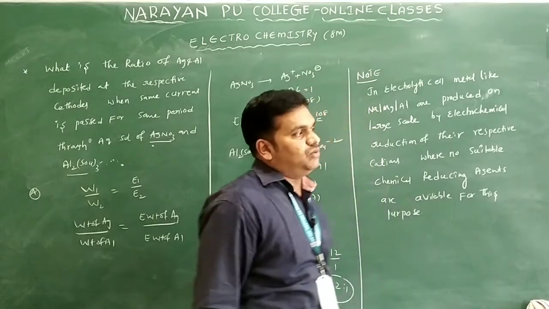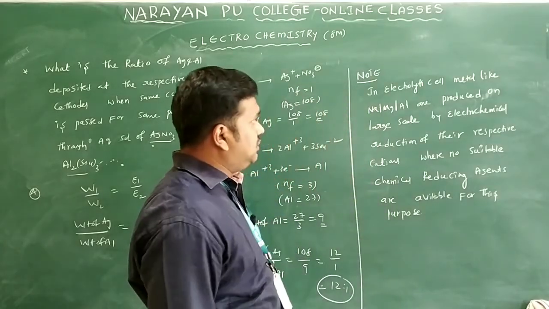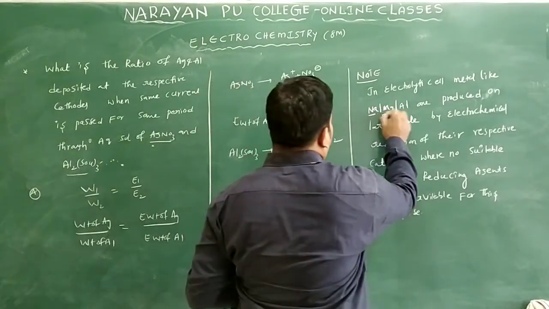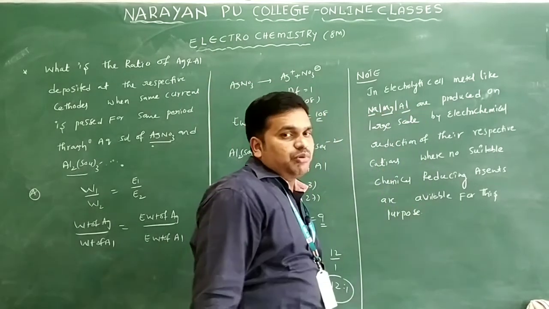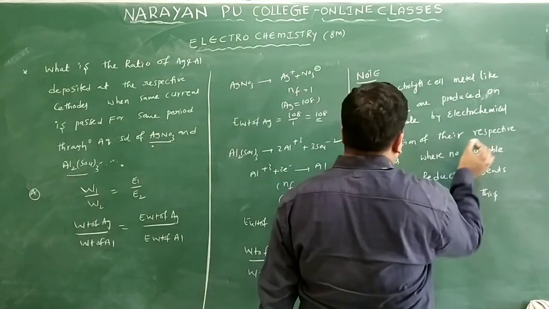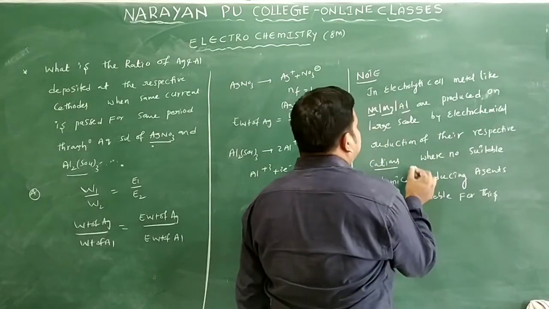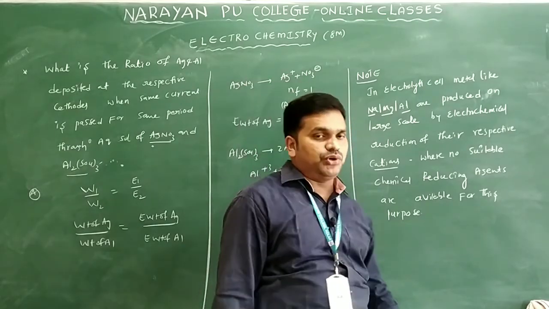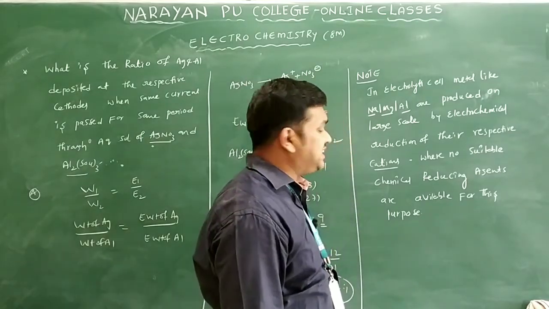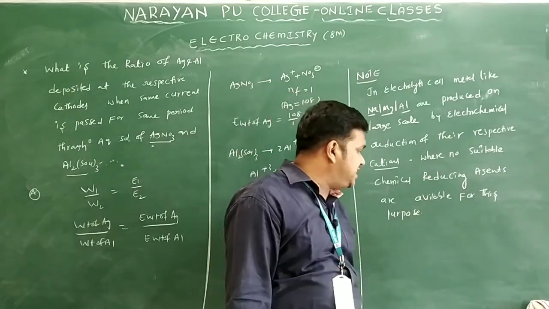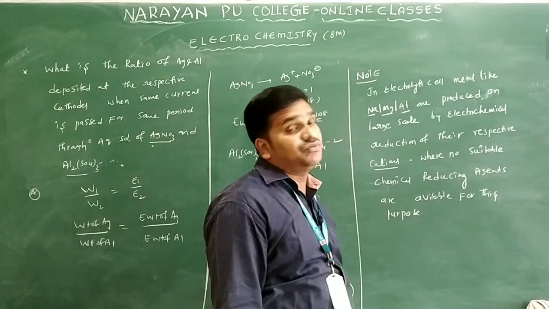See, one more important note regarding the electrolytic cell. In an electrolytic cell, metals like sodium, magnesium, aluminum are produced on a large scale by electrochemical reduction of their respective cations, where no suitable chemical reagents or reducing agents are available for this purpose.